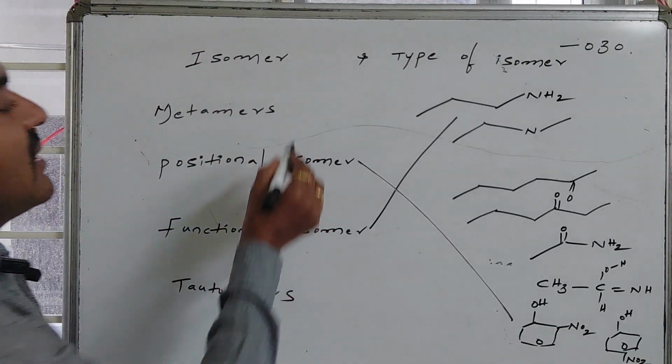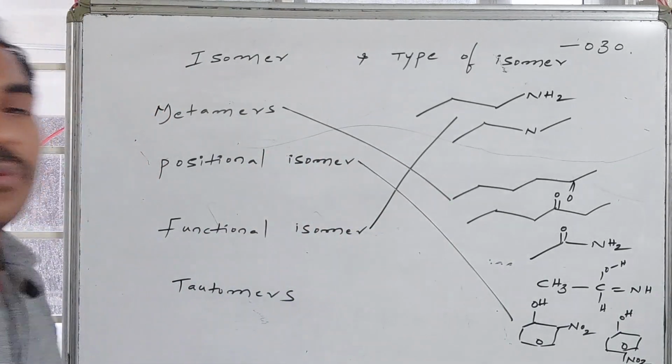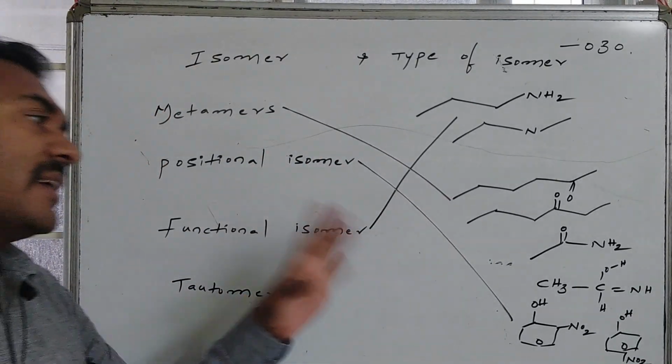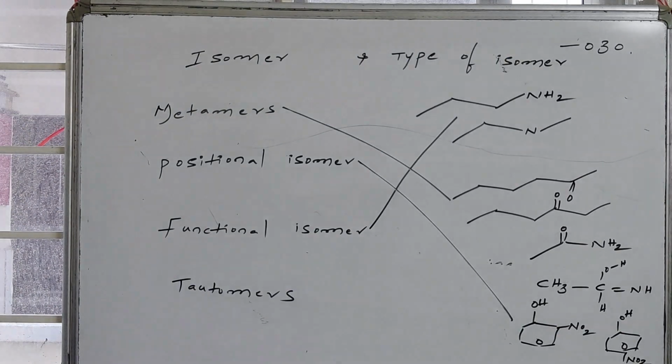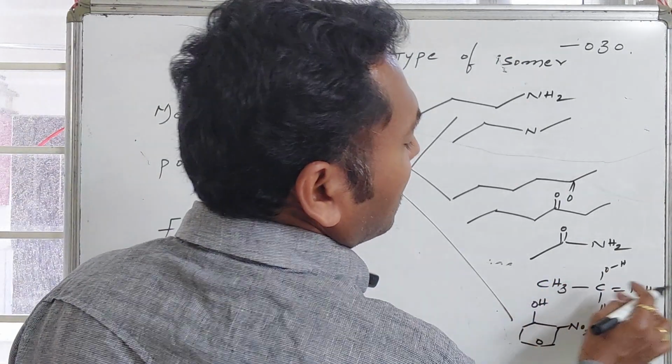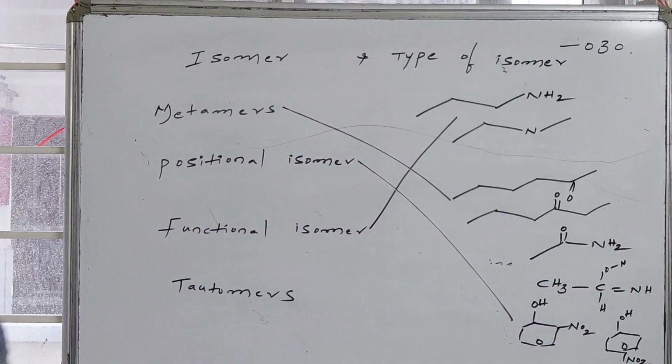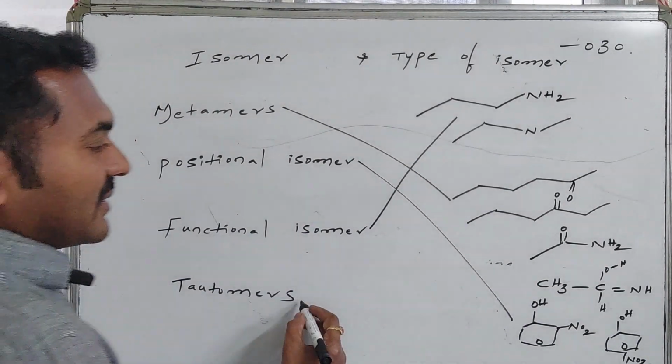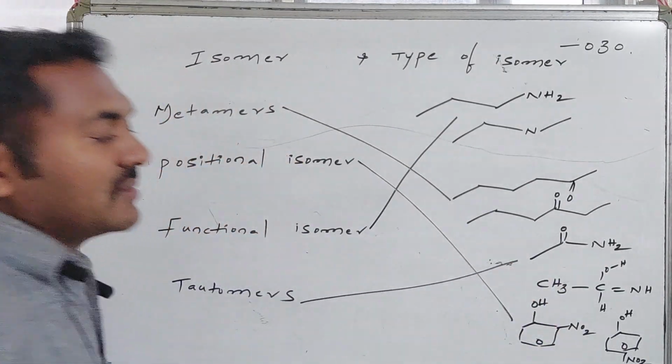Then metamers belong to the category of hexan-2-one and hexan-3-one. Whereas tautomers, this particular amide and the hydroxyimine, belong to the category of hydrogen shifting based tautomers.